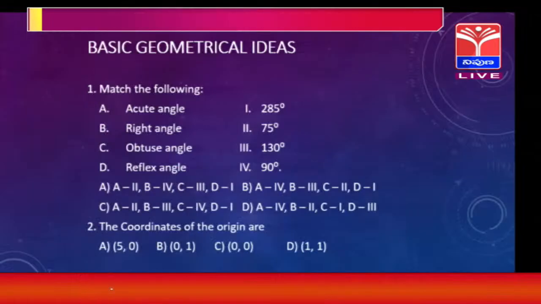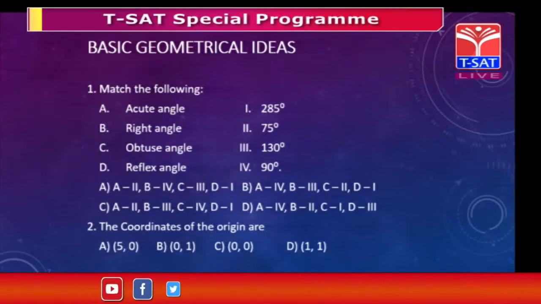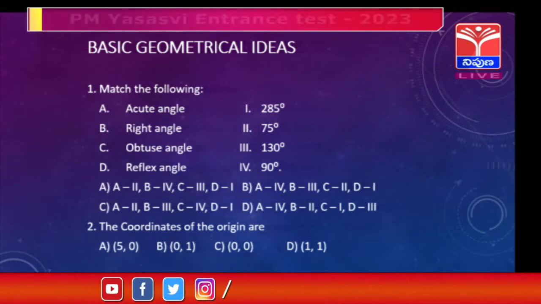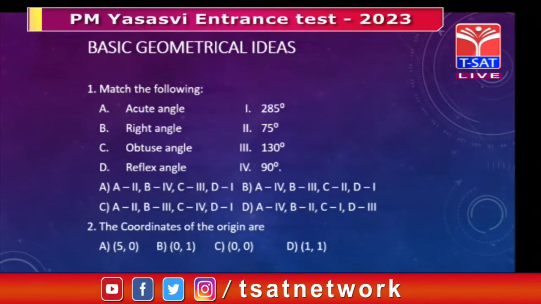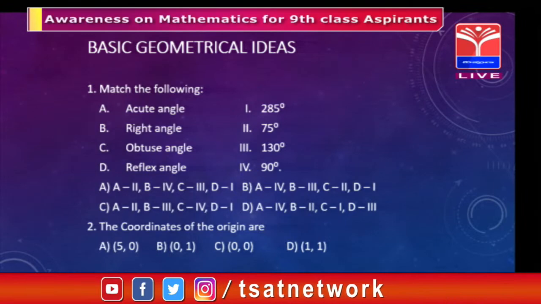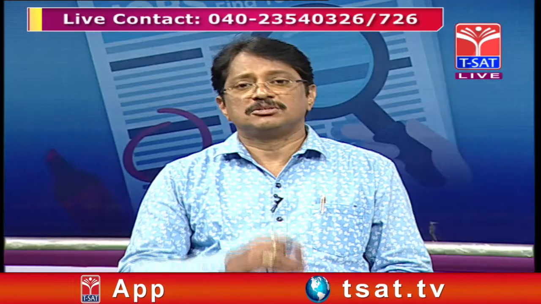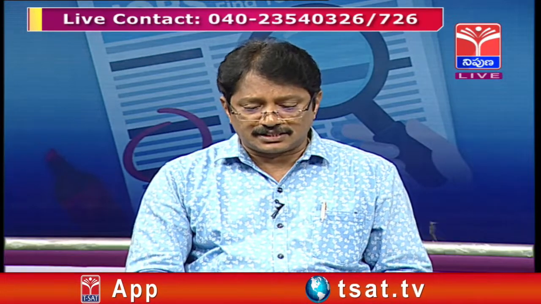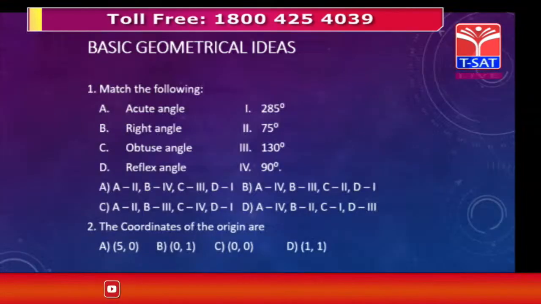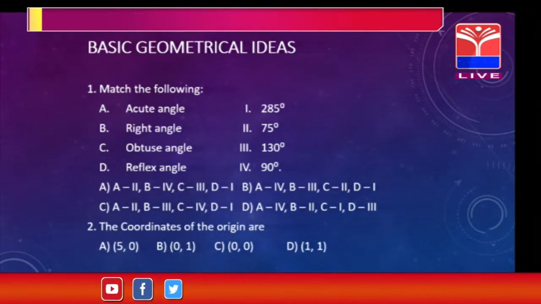Match the following is given. Of course, there is a question here: what is an acute angle? As you know, an acute angle is an angle less than 90 degrees. A right angle is 90 degrees. An obtuse angle is more than 90 and less than 180, and a reflex angle is more than 180 and less than 270.